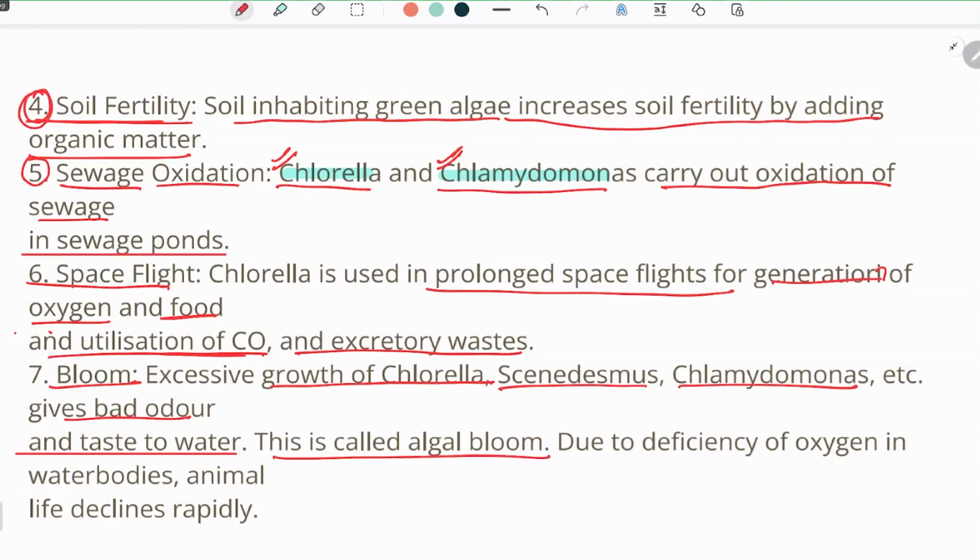Because of the growth of the green algae, which is mainly algal bloom, there is a bad taste and bad odor to water. Due to deficiency of oxygen in the water bodies, animal life declines rapidly. Whenever there is algal bloom on the surface of the water, the green algae is going to use up all the oxygen from the water. And because of the increased usage of oxygen by these green algae, the animals living inside the water bodies, their life is going to decline rapidly because of the absence of the required amount of oxygen which they need in order to survive.